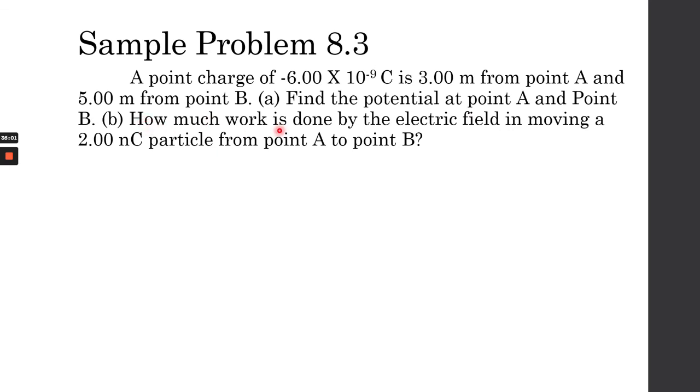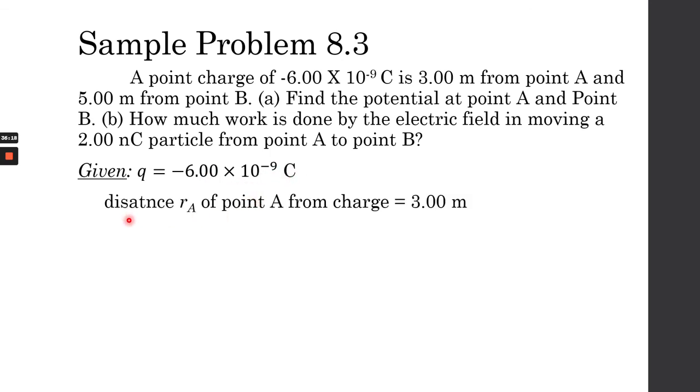So find the potential at point A and point B. Next, how much work is done by the electric field in moving a 2 nanocoulomb particle from point A to point B? So we were given Q equals -6 times 10 raised to -9 coulombs, and our first distance RA from the point to the charge is 3 meters. The second distance, oh my gosh, my typo. Sorry about that.